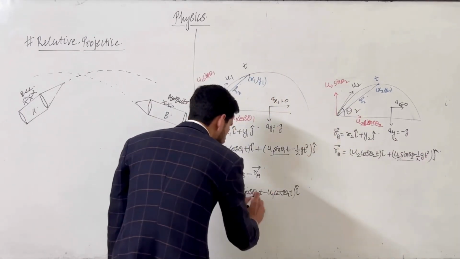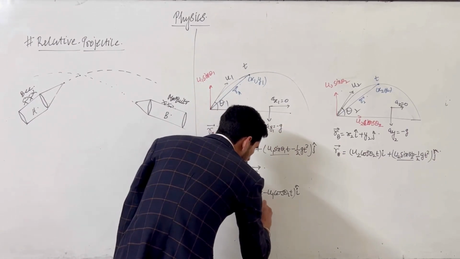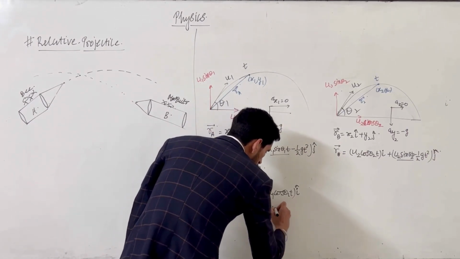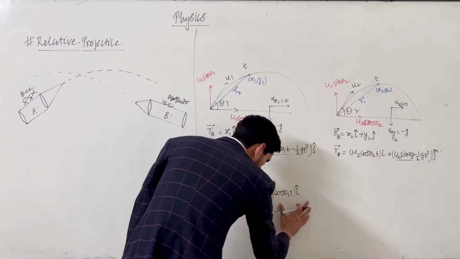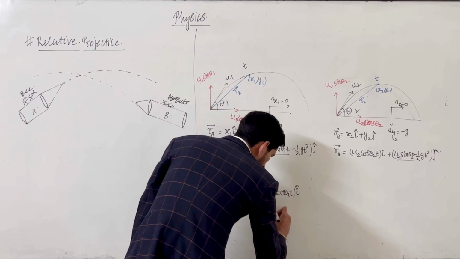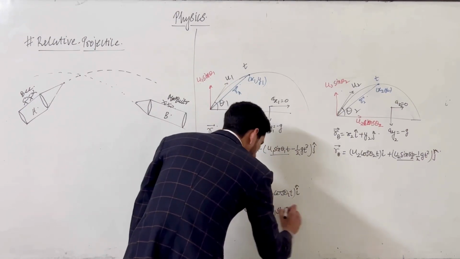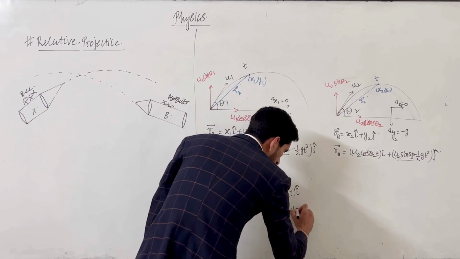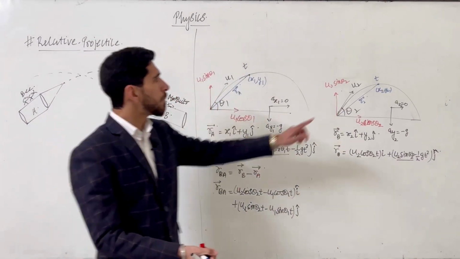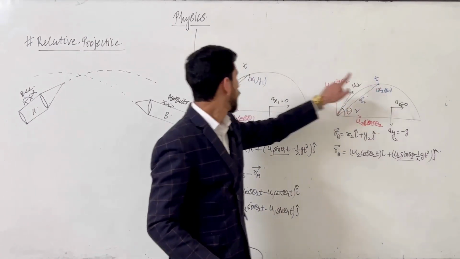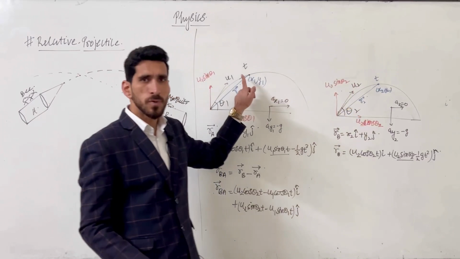So it will become u2 sin theta 2 t minus u1 sin theta 1 t j cap. So this is the position of the second projectile with respect to the first one.